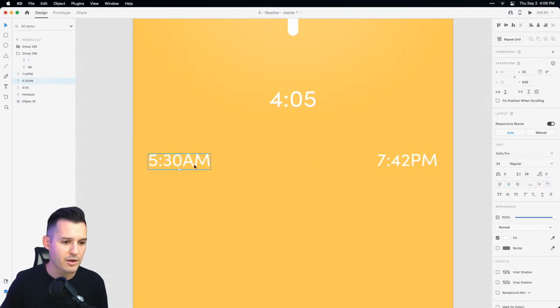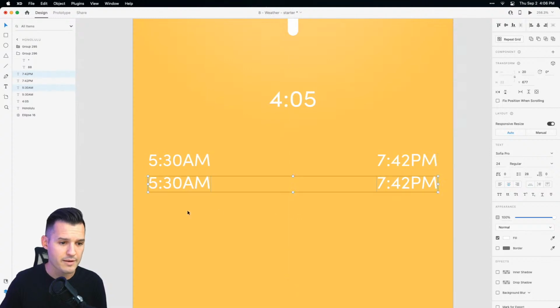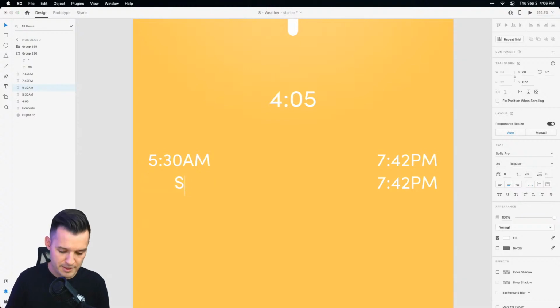We probably want to put indicators on those just for a good user experience about what we're talking about, right? So I'm going to grab all of these and just make sure it's center-aligned text. That way, when I update this one, everything updates correctly. And this one's going to be sunset.